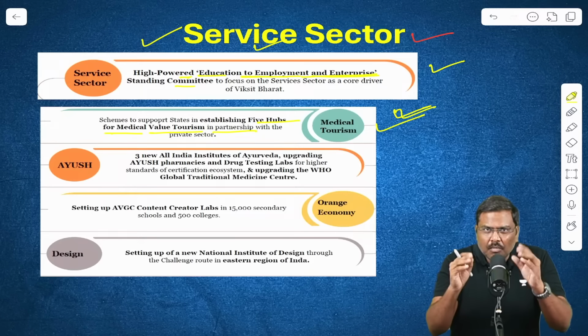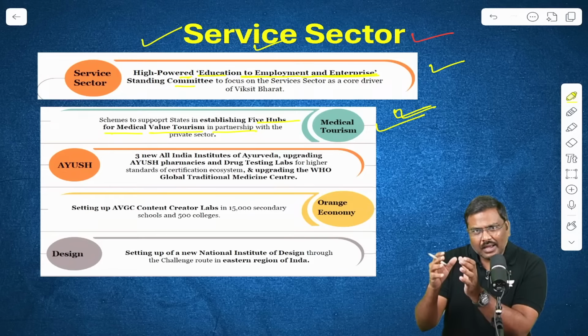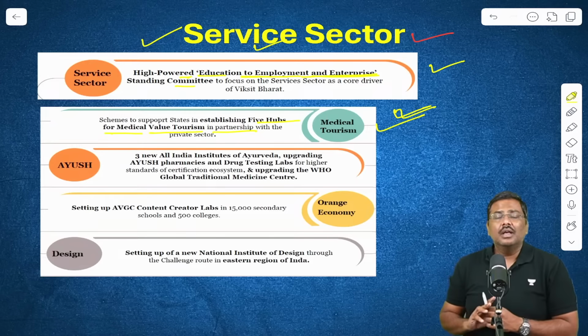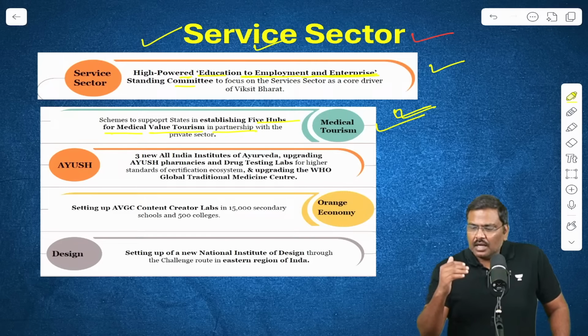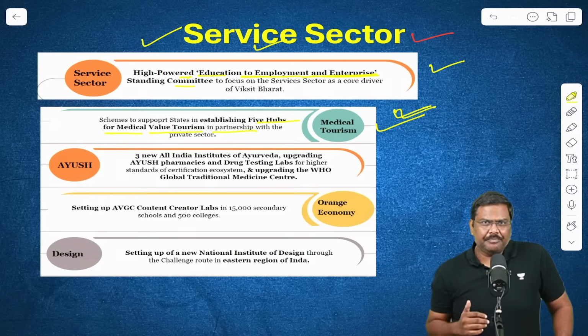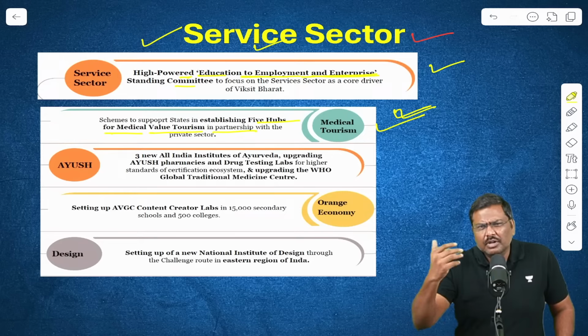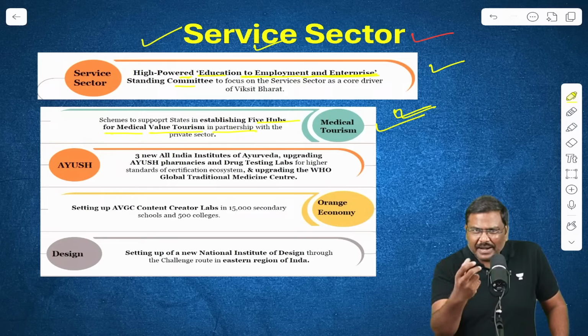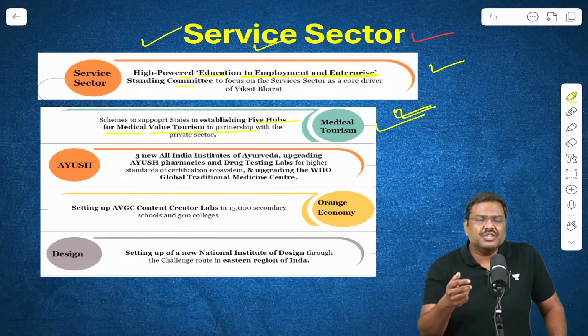What is the basic model here? There will be a complete ecosystem developed at 5 places. Complete ecosystem in the sense, you want to get the treatment done, Indian or foreigner, because medical tourism is booming in India. You want to get the complete treatment done, rehabilitation done.